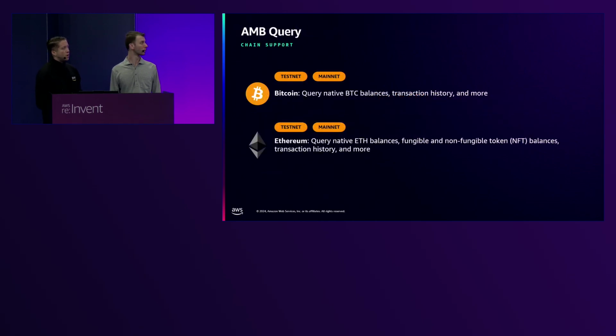As far as chain support, we have Bitcoin and Ethereum available. You can query some of the hard queries to make, like past balances, which would require you to have an archive node, with all the complexities that come with it on Ethereum. And for Bitcoin, you can query all the native Bitcoin balances, transaction histories, and more.